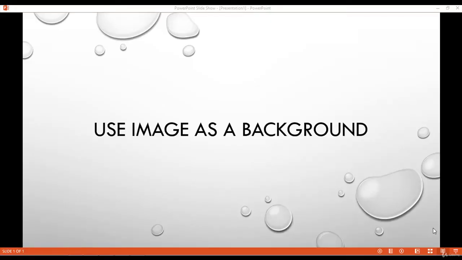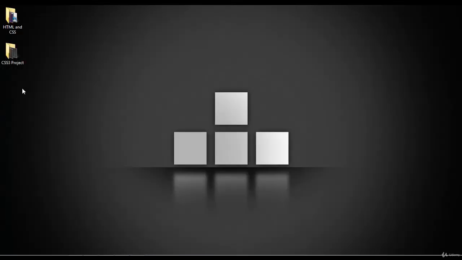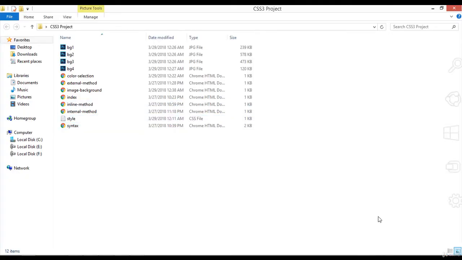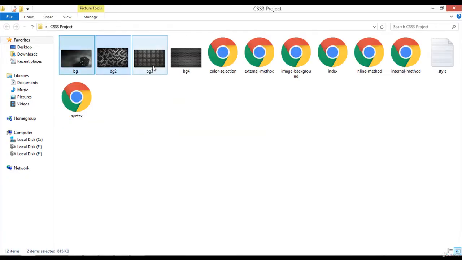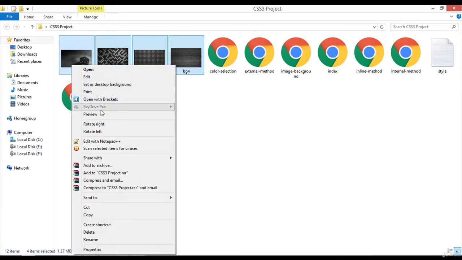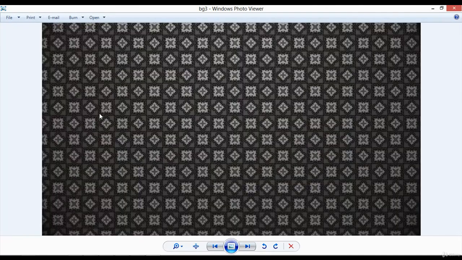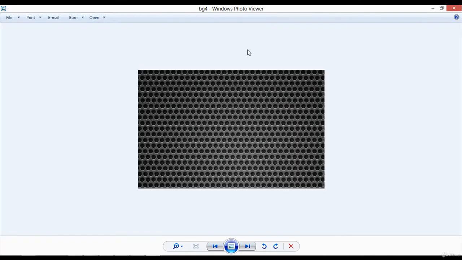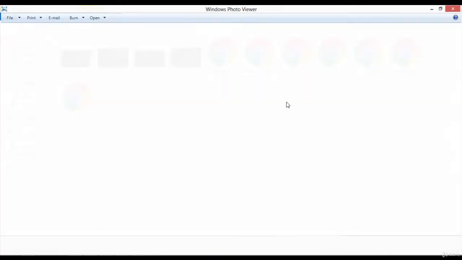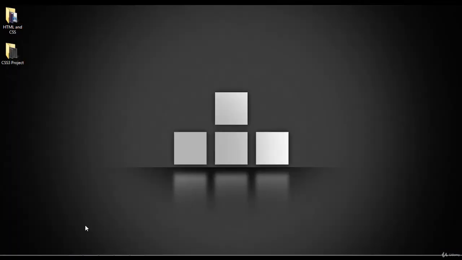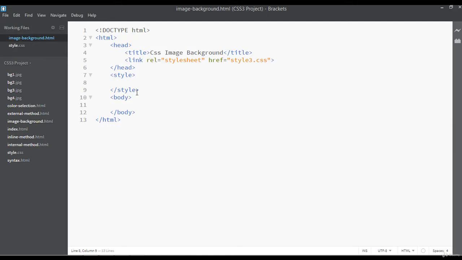Welcome back, dear friends. Inside this class we are going to learn how we can use image as a background. So I have just downloaded images for the background. I'm just going to show you here. These are the images, image 2, image 3, image 4. You can see the preview here. This BG1 means image 1, image 2, 3 and 4. So there are 4 images with different sizes that we are going to use inside this project.